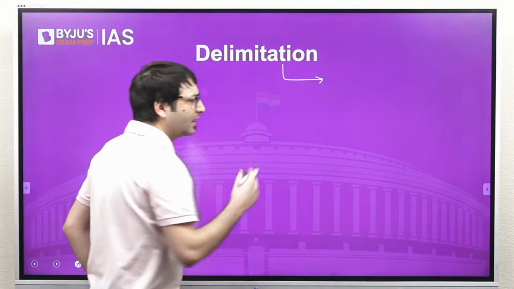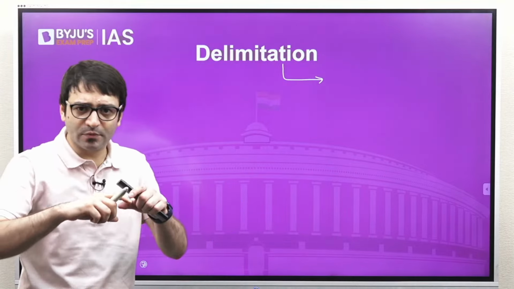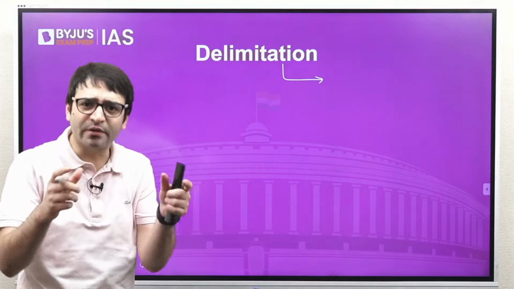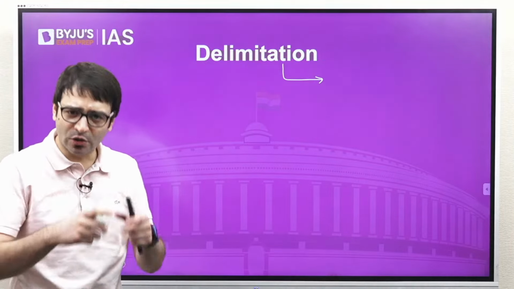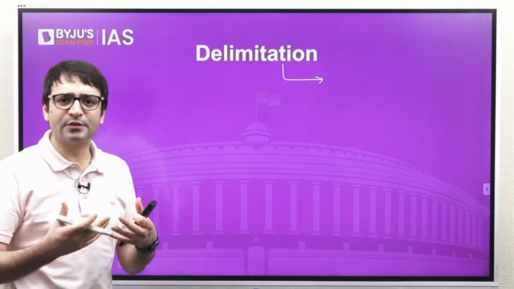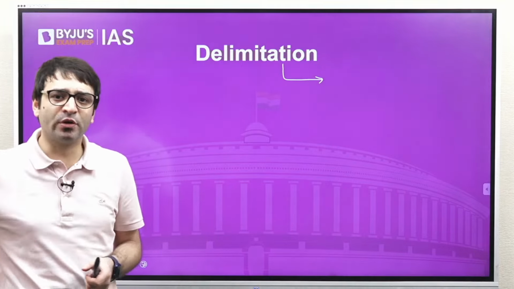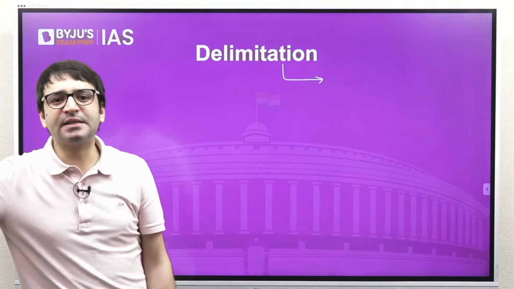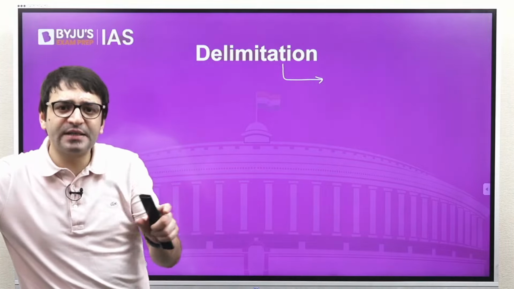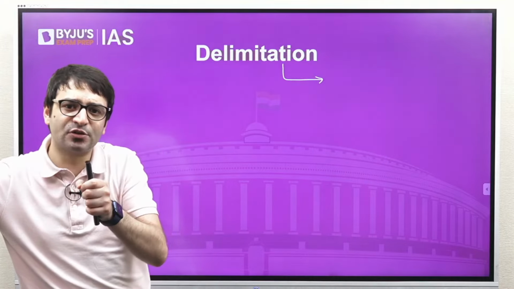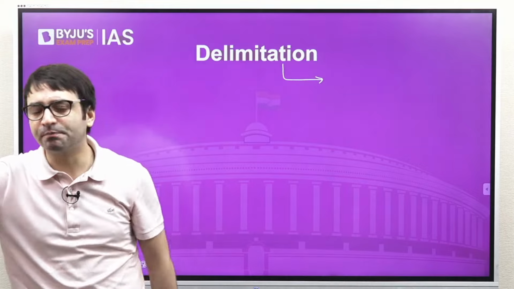Delimitation is the ordering of the constituencies, the reorganization of the elected constituencies, to ensure one person gets one vote. The Constitution says originally that after every census there should be reorganization of the constituencies' territorial boundaries. That means after every census of 10 years, we should have a delimitation.